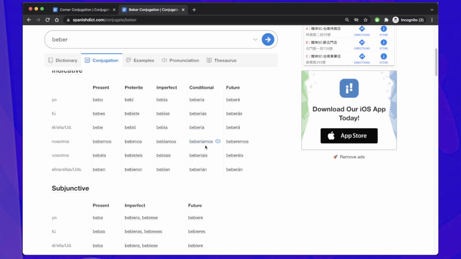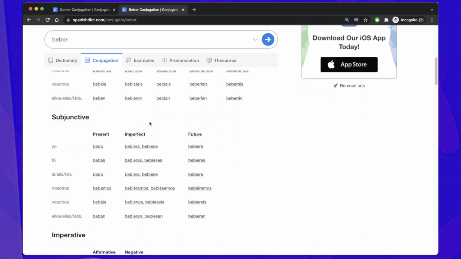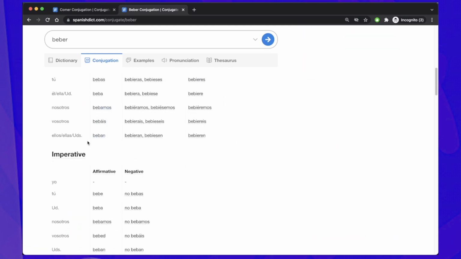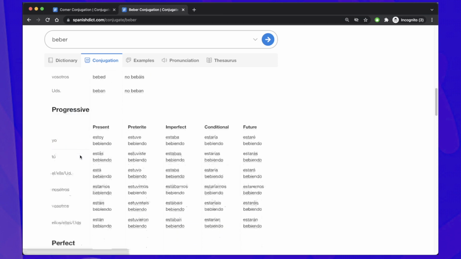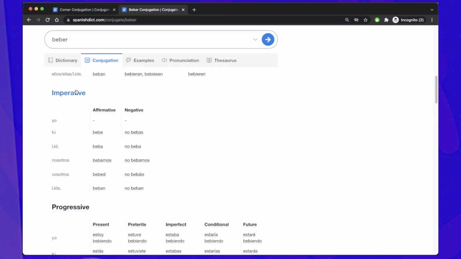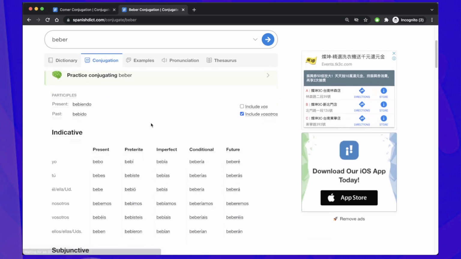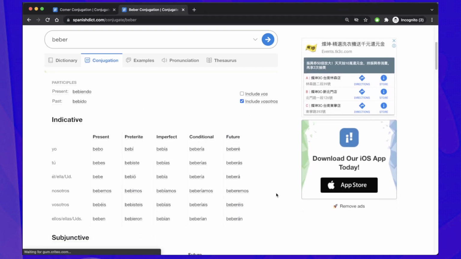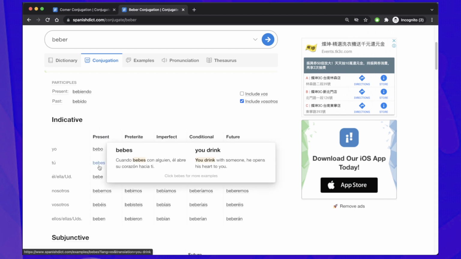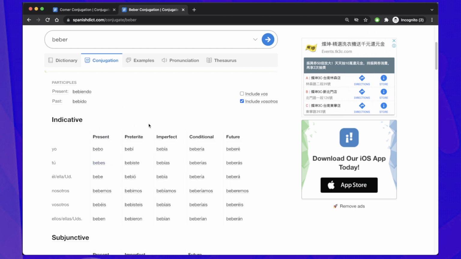And this website has the conjugations for any type of tense, from the subjunctive to the imperative, the progressive, and it tells you exactly what all of them are used for. But the most common ones you will use are the first 5. So the first one for the present, then 2 for the past, then 2 for the future. And it's basically the same thing in English once you start to look at the conjugations.